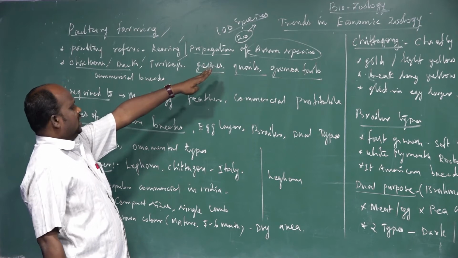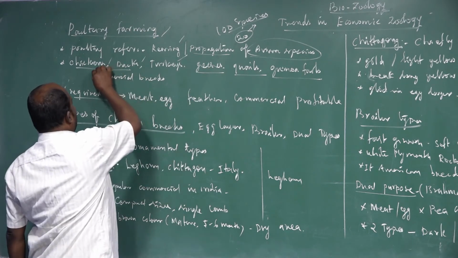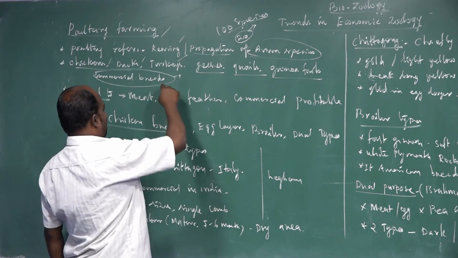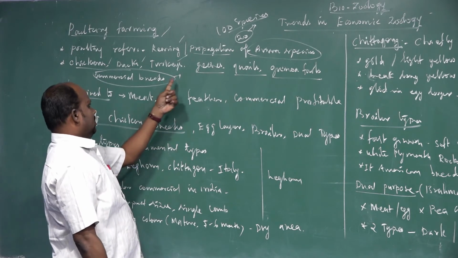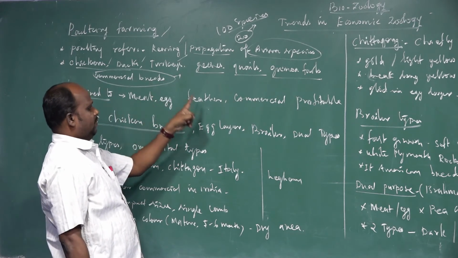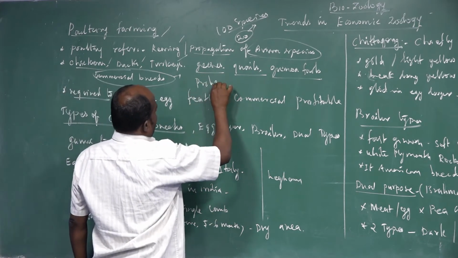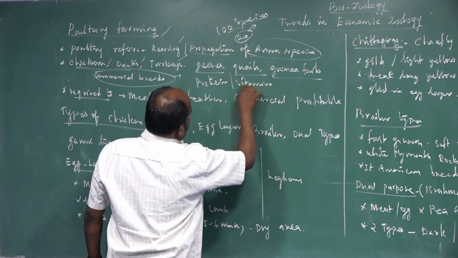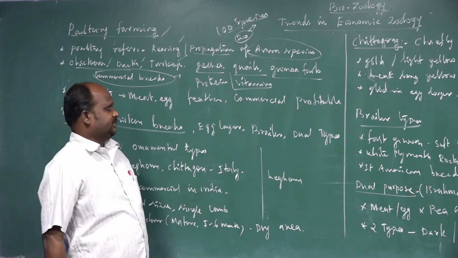For what purpose do we concentrate on these 20 species? They have more commercial value and are more important for food requirements, more commercial value and more requirement for human food. Among the 20 species, a large amount of protein and vitamins is available. Large amounts of protein and vitamins are found in the avian body parts.